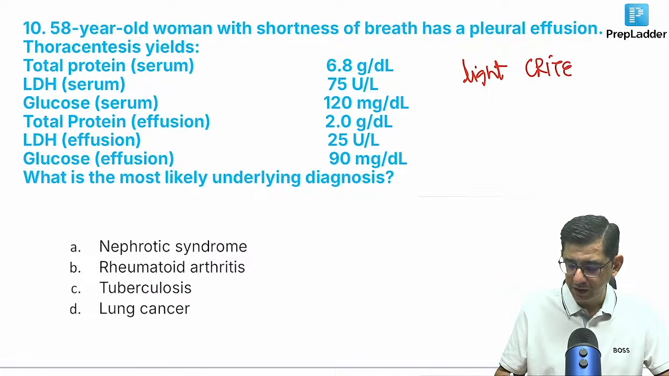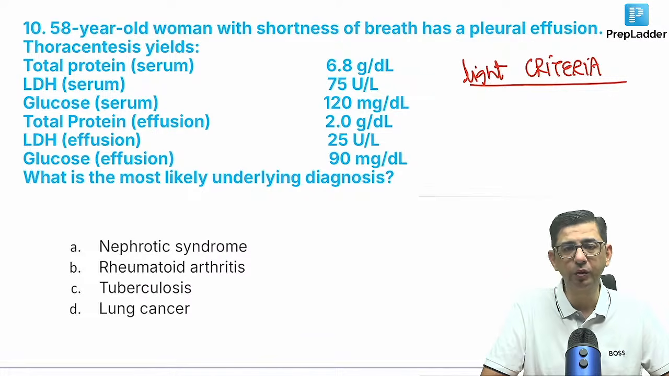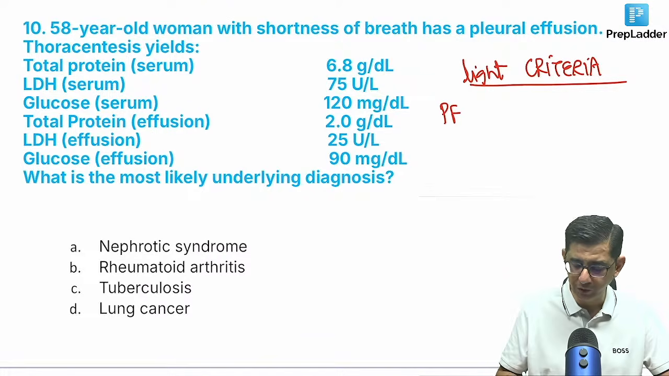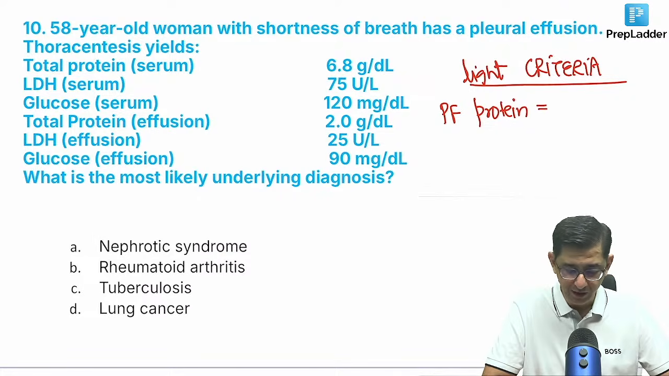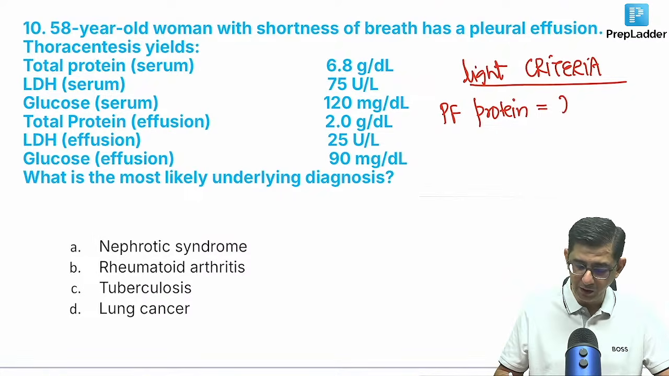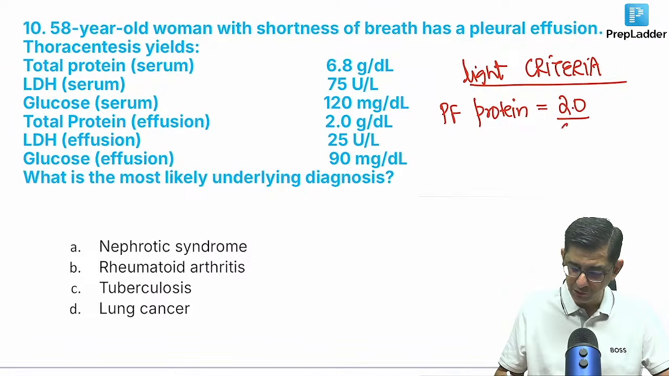And considering the Light's criteria component, we need to work out the information with respect to the pleural fluid protein and the pleural fluid LDH. So let's do a bit of mathematics here. My maths is bad, so I'm going to do it the primitive way. The total protein in the effusion is 2 grams, and in the serum it is 6.8. So 1 by 3, something like 0.3 in this case.